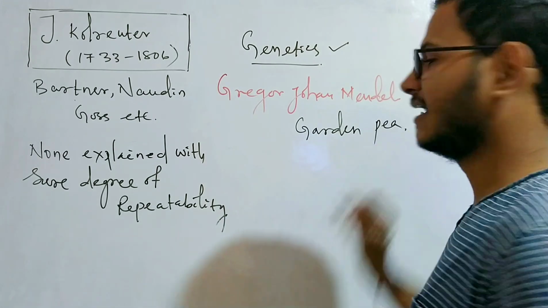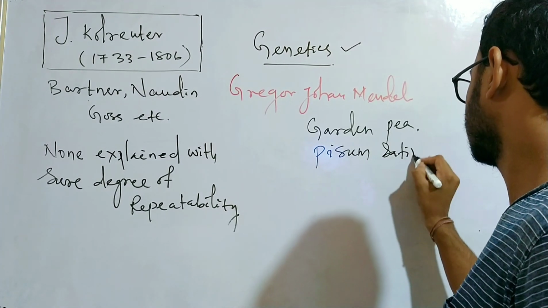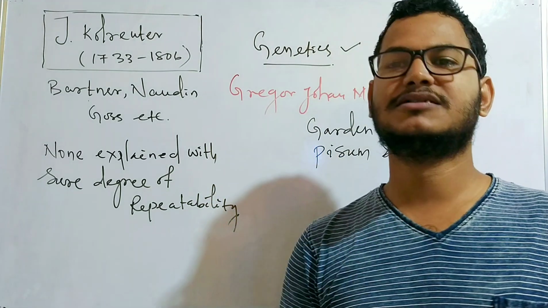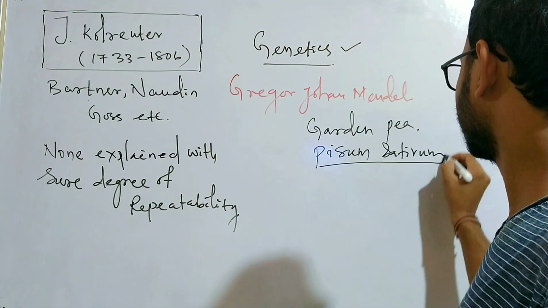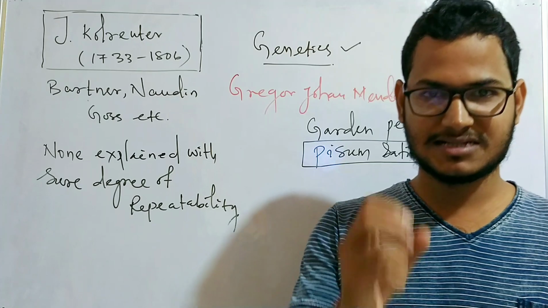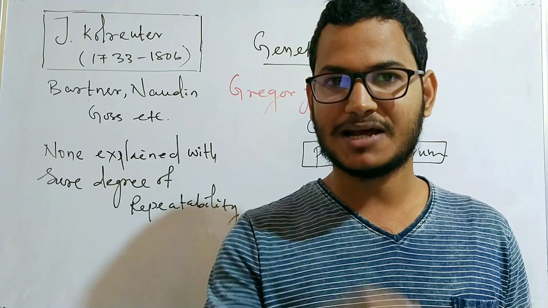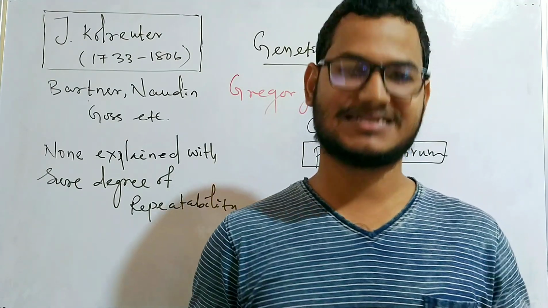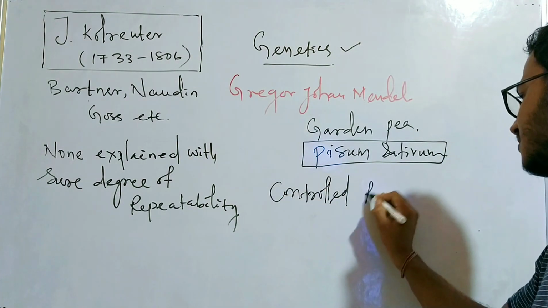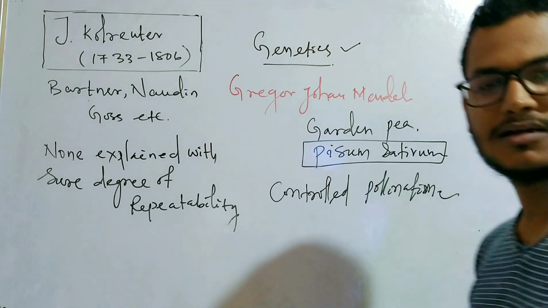The botanical name of the garden pea is well known to us: Pisum sativum. Why did Gregor Johann Mendel choose Pisum sativum for his experiments? Let's discuss that. Pisum sativum has certain specific characters, and that is the reason why he chose the pea plant. So what are the characters? Number one is controlled pollination. It can be pollinated in a controlled way.